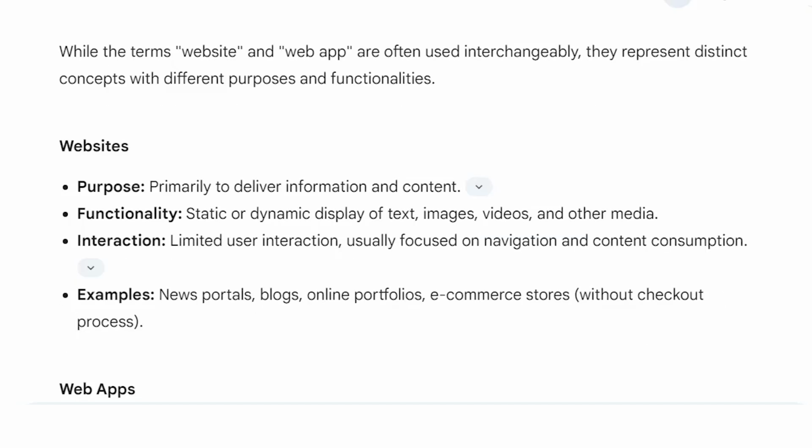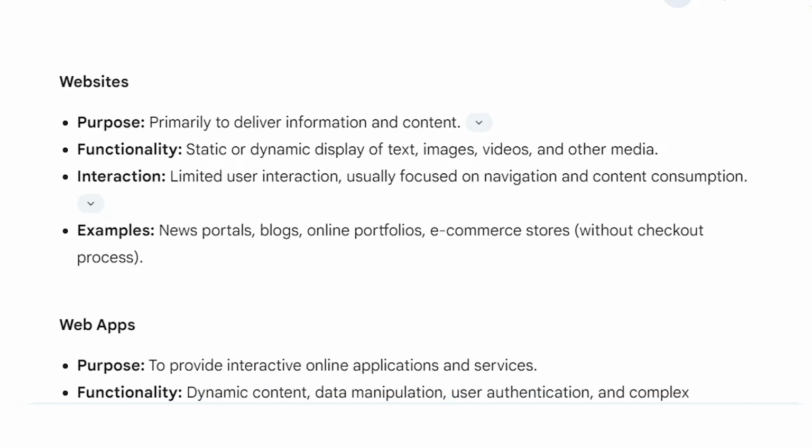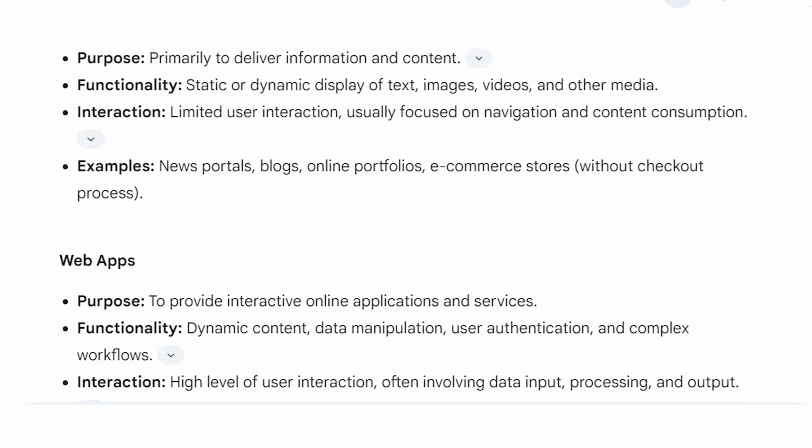Website. Purpose: primarily deliver information and content. Functionality: static or dynamic display of text, images, videos, and other media. Interaction: limited user interaction, usually focused on navigation and content consumption. Examples: news portals, blogs, online portfolios, e-commerce stores.